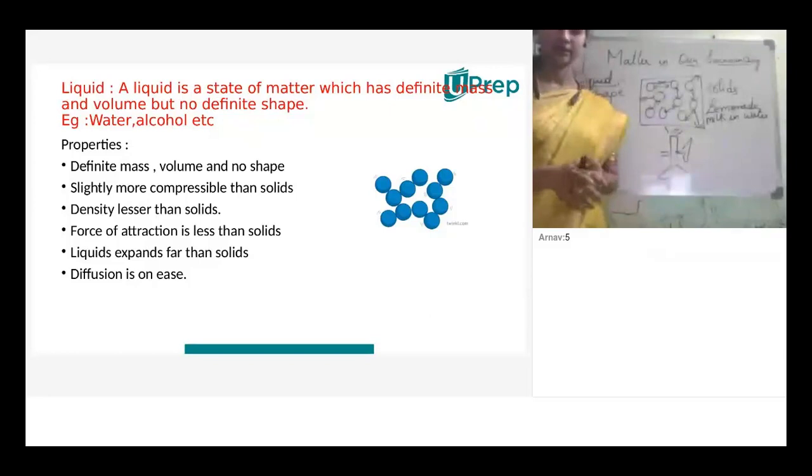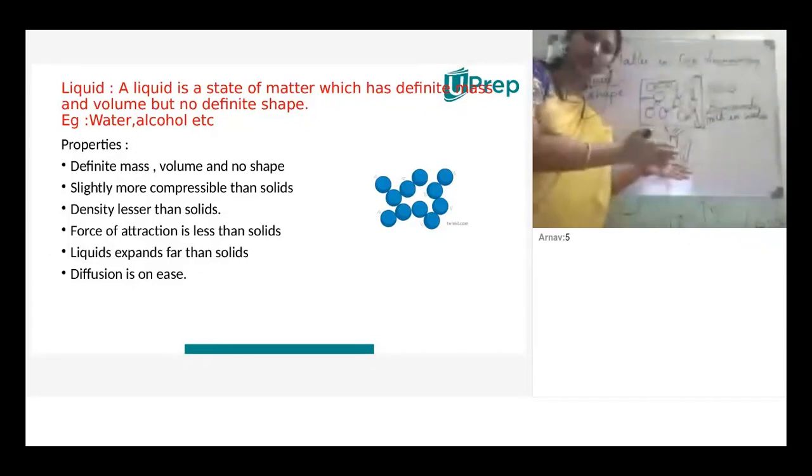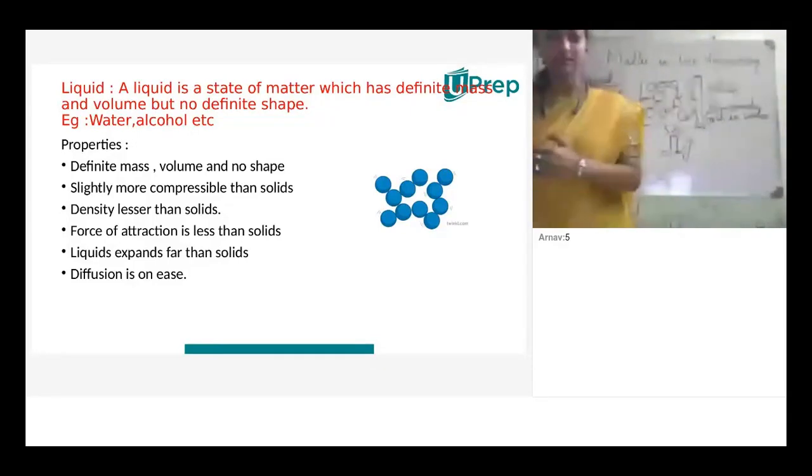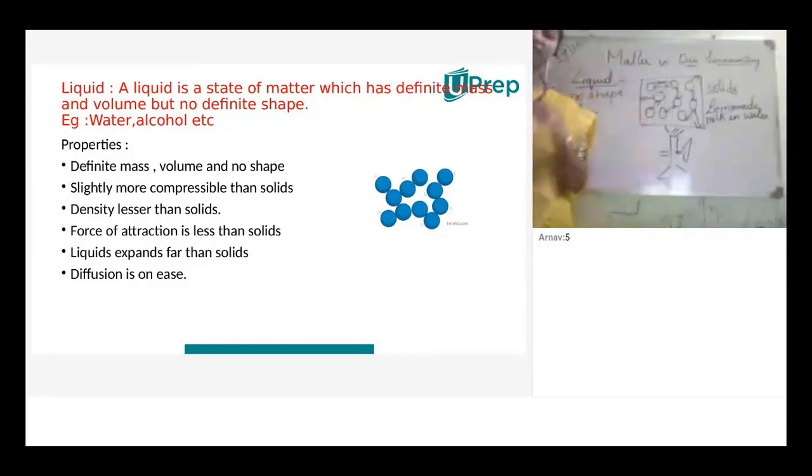Diffusion is on ease. Why do we compare, children? We can read the properties of liquids, solids and gases separately, but why are we comparing? When there is a comparison only, we can know the level of it. How can you compare in a classroom?